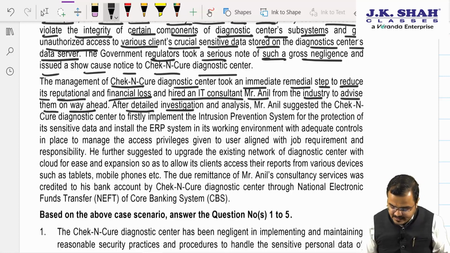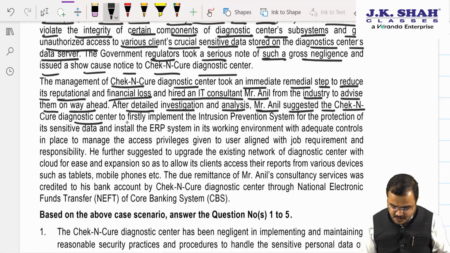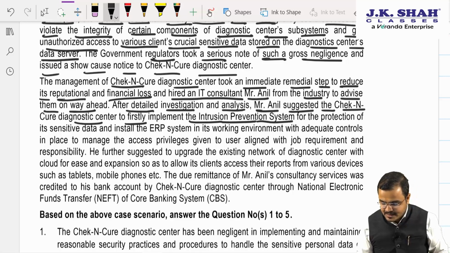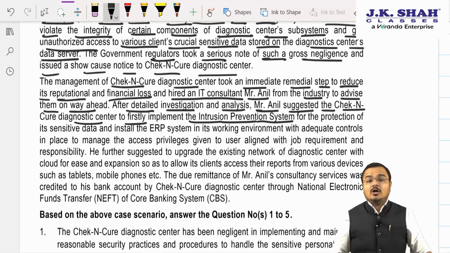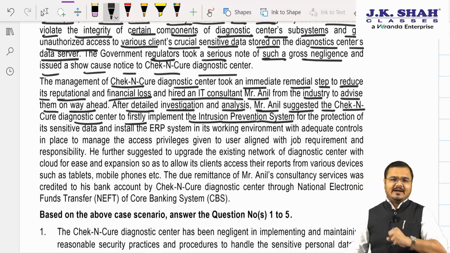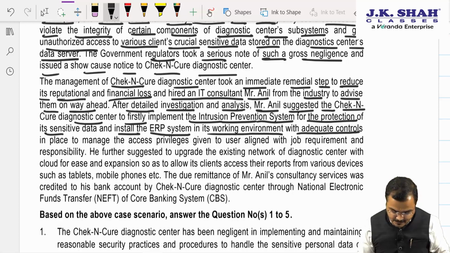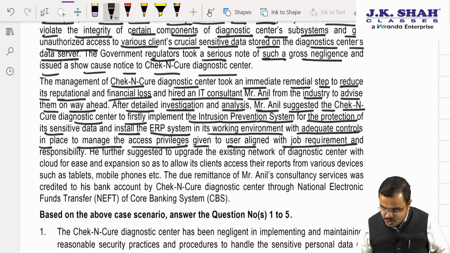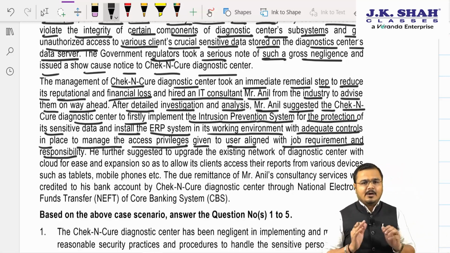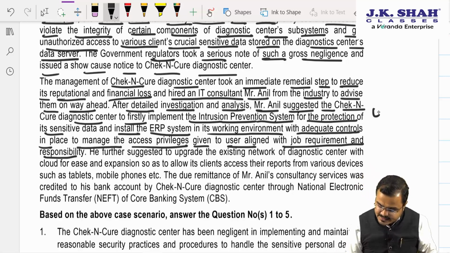Further, after detailed investigation and analysis, Mr. Anil suggested that the Check and Cure diagnostic center firstly implement an intrusion prevention system so that logical access threats could be reduced to a great extent. Unauthorized access could be prevented. Then, for the protection of its sensitive data, install an ERP system in its working environment with adequate controls in place to manage the access privileges given to users, aligned with job requirements and responsibilities. Now here again, two more concepts come to your mind. Sir, they discuss something about the ERP.